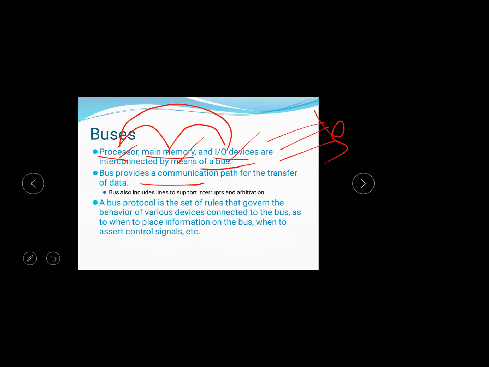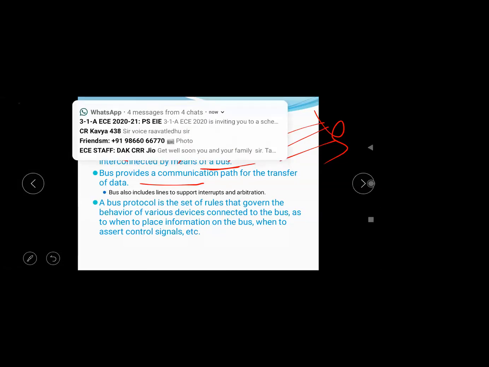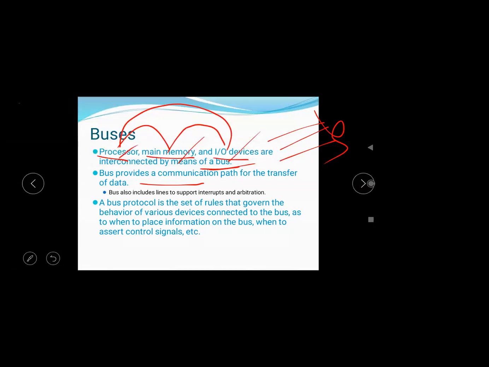A path is always established between the two units, between the transmitter and the receiver. One path will be established to transmit the data from the transmitter to the receiver, and the path is established by the bus lines. The bus also includes lines to support interrupts and arbitration.